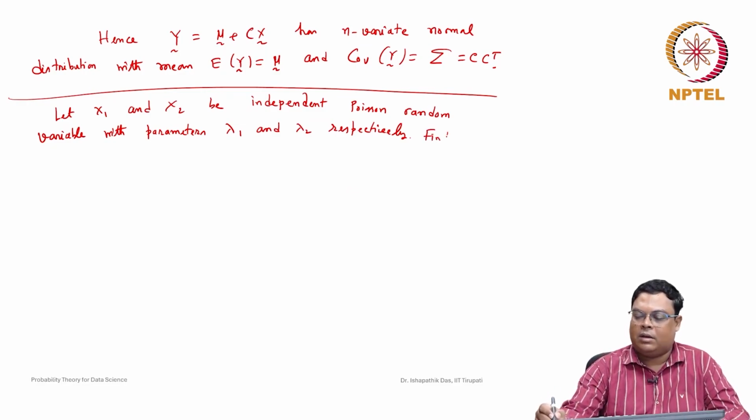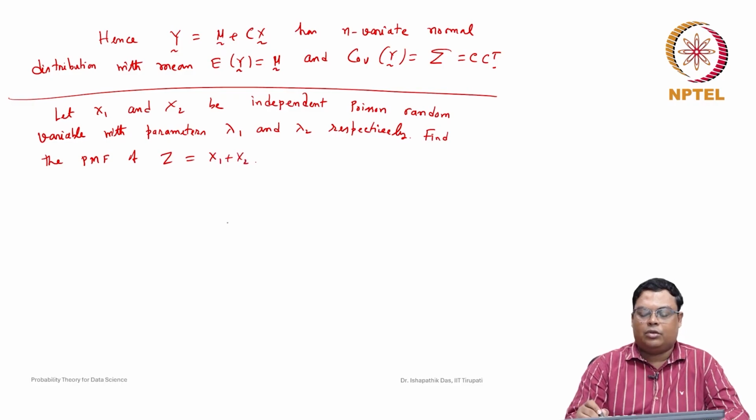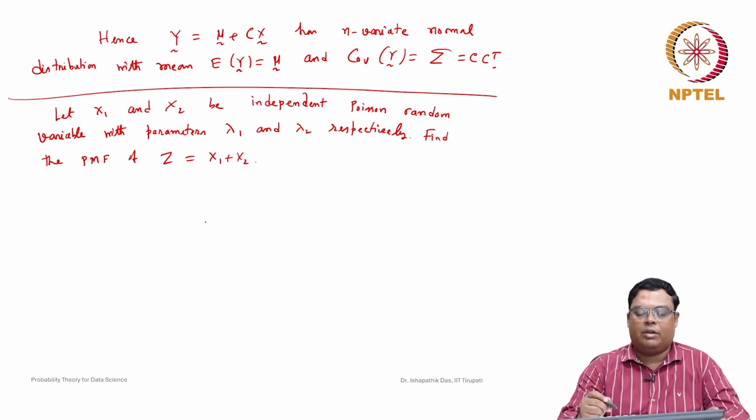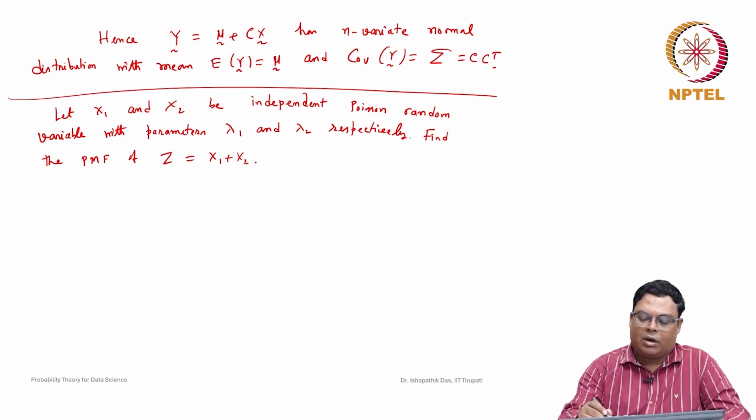Find the probability mass function of z is equal to x1 plus x2. So how can we do that? We cannot use that theorem because it is a discrete random variable. Let us do it directly. So what will be the range?